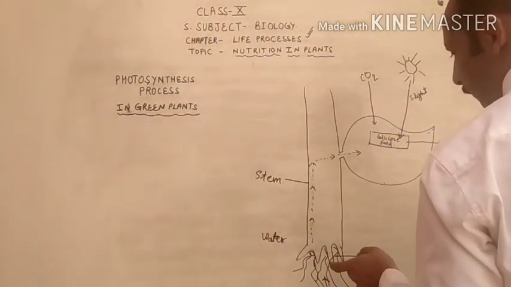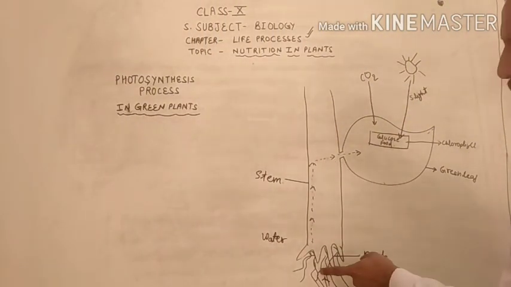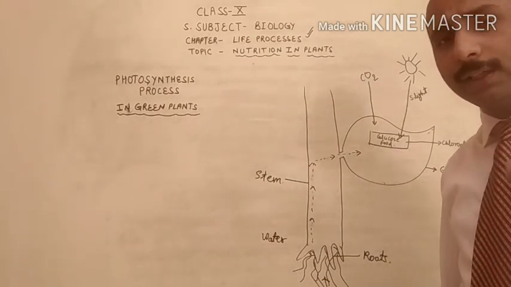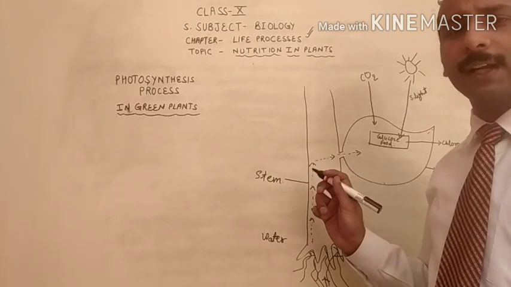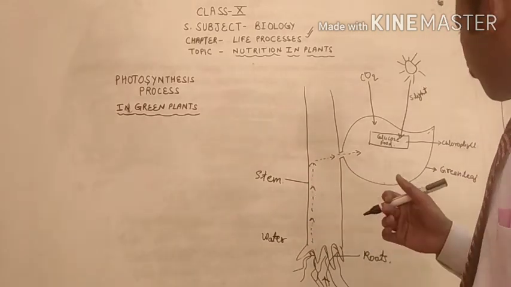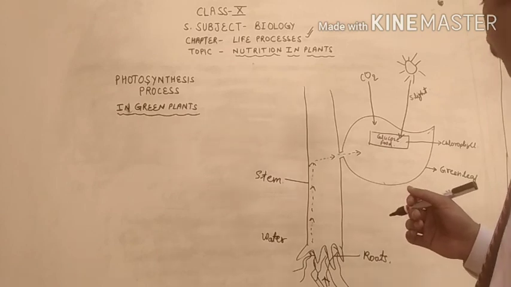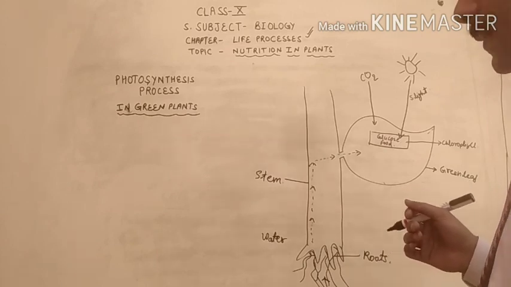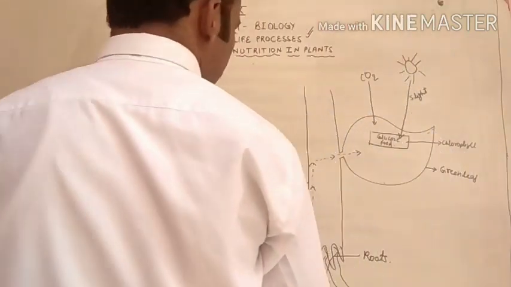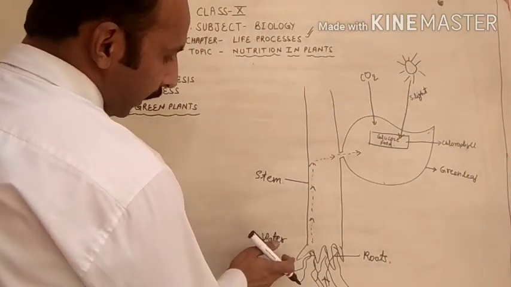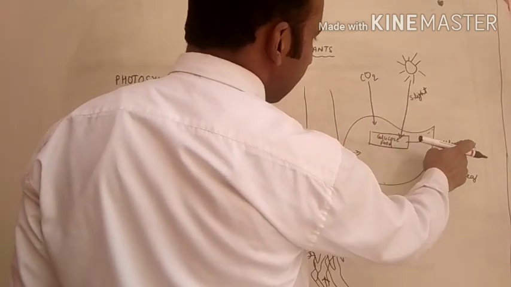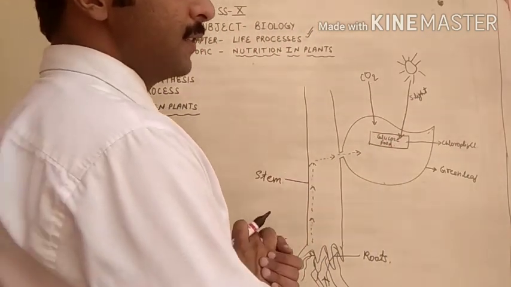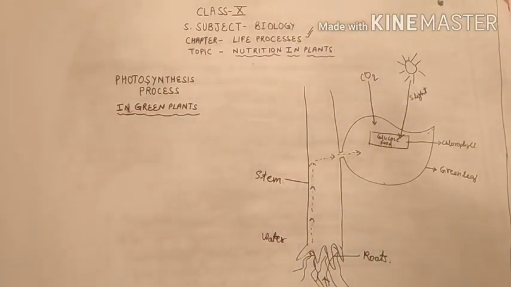The water is transported from downside to upside, from roots to the leaves, and this is called the transport of water. It is unidirectional water transport, from downside to upside only. In the next topic of the same chapter, transport of substances, we will discuss this. So in the leaves, water, CO2, sunlight and chlorophyll, these four things form glucose, and that is called photosynthesis.